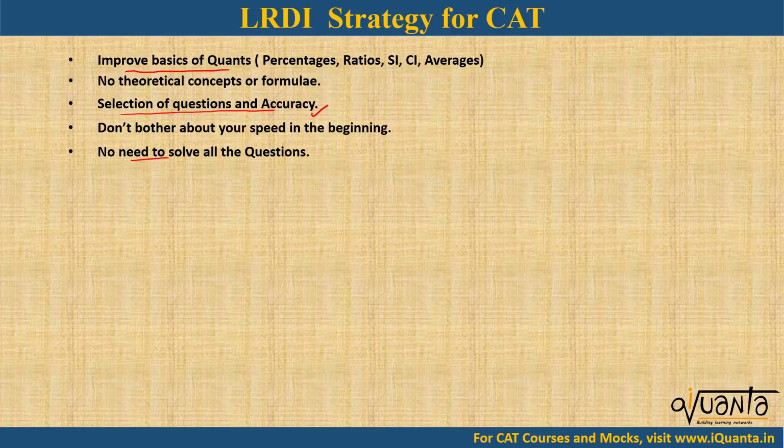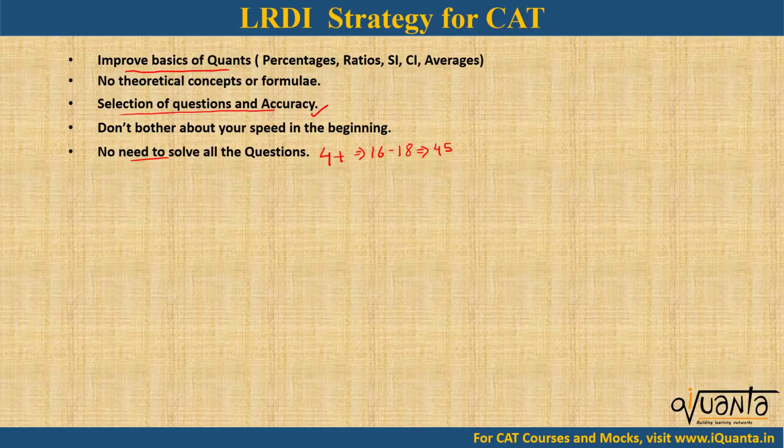So one should not write the exam with the mindset of solving all the questions, because if you check the past year results, in the LRDI section of CAT, if someone solves 4 plus sets, that means 16 plus questions, around 16 to 18, you easily cross the 98 percentile mark. So 16 to 18 questions means you have to be around 95% accurate.